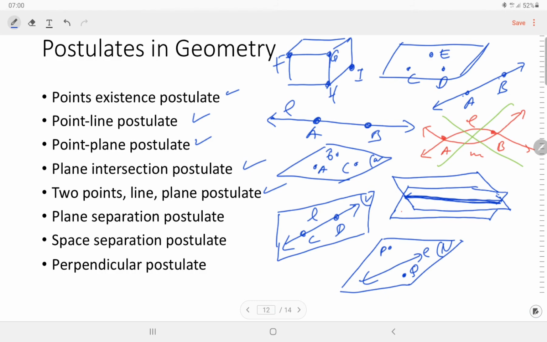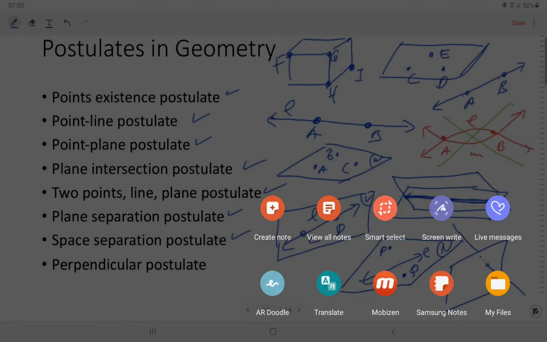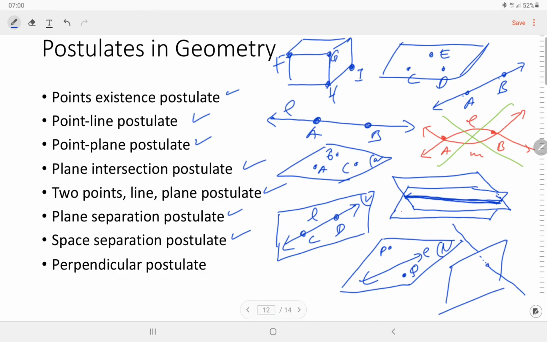And the last is space. Yeah, this is a plane, and this is the space postulate. If we have the space and we have the plane, we have the point A and point P and plane N.